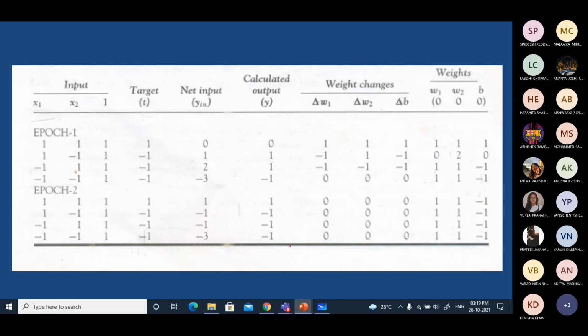After training, you would have seen here the weights are 1, 1 and the bias input is -1. I stopped with this. Right?